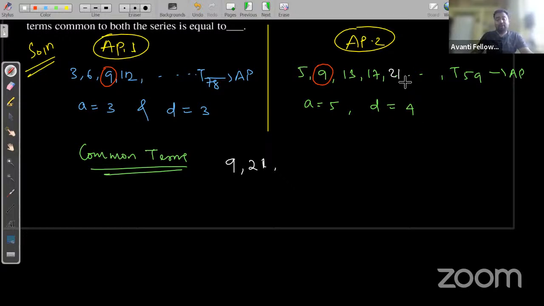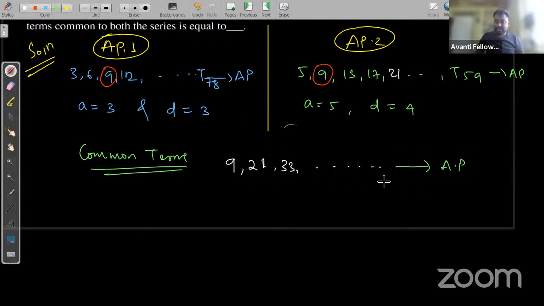Here also you can observe 33 is coming. 21 plus 4, 25, plus 4, 29, plus 4, 33. So here also 33. So the next common term is 33. You can observe that all the common terms that are coming are also in AP.